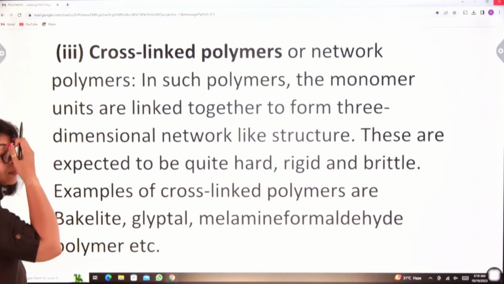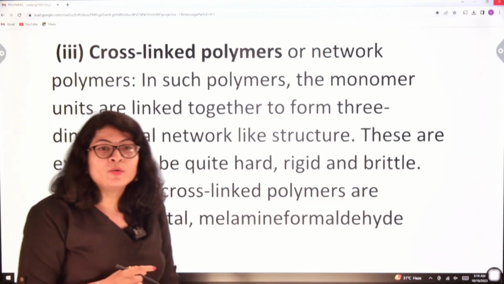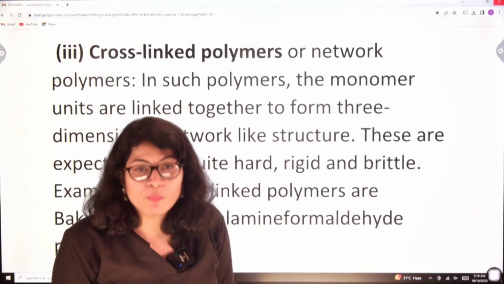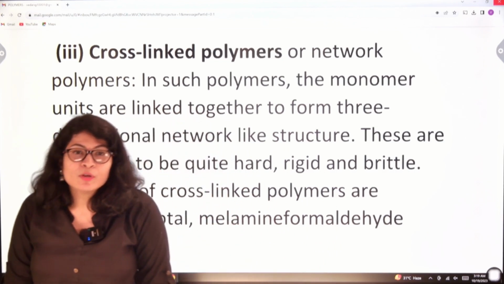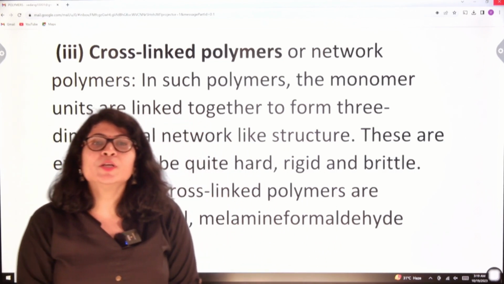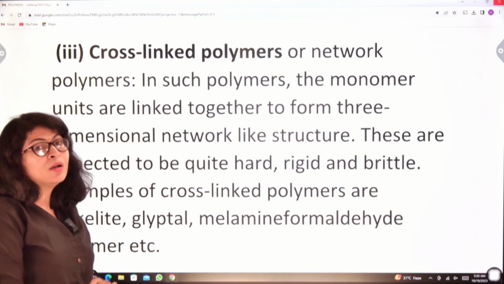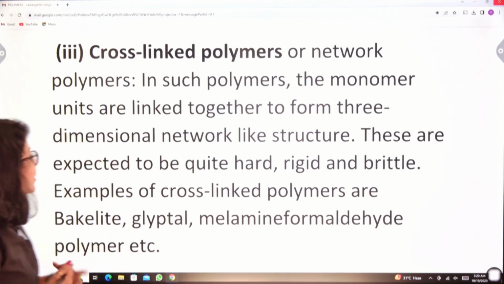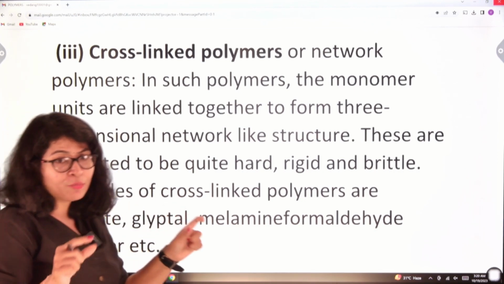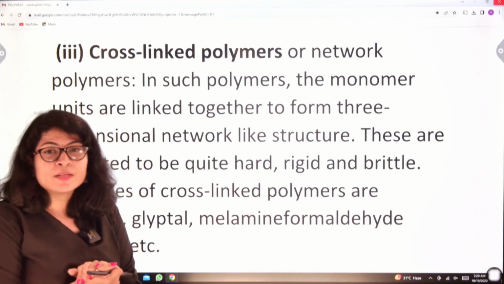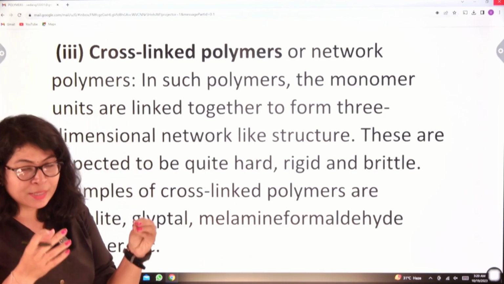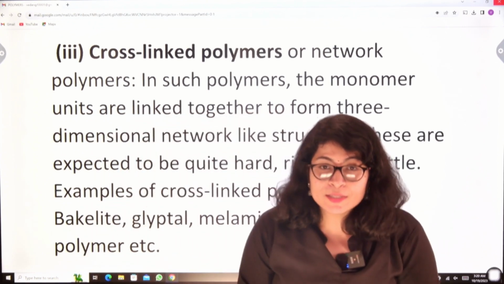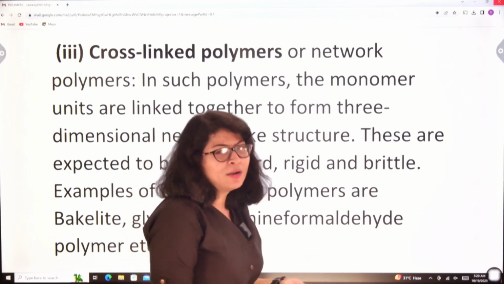Next is cross-linked or network. Okay, network means they will be intertwined among themselves. Okay, network of polymers. So cross-linked polymers or network polymers, in such polymers the monomeric units are linked together to form a three-dimensional structure or three-dimensional network-like structure, and obviously the chains of polymers cannot be closer to each other, as a result of which they cannot be closely in contact with each other, therefore they will not have high density, they may not be quite that hard, they are brittle.